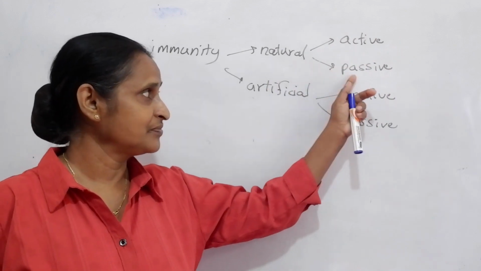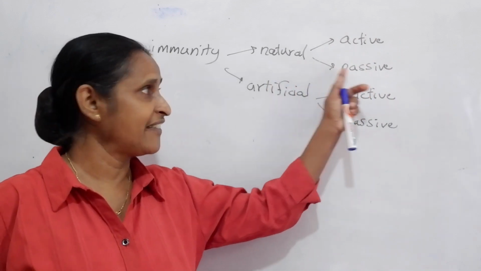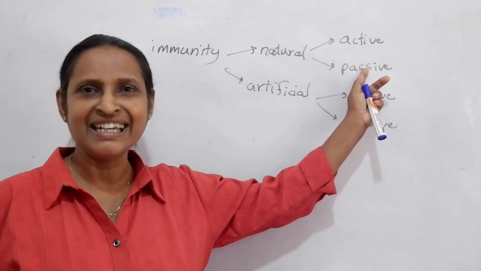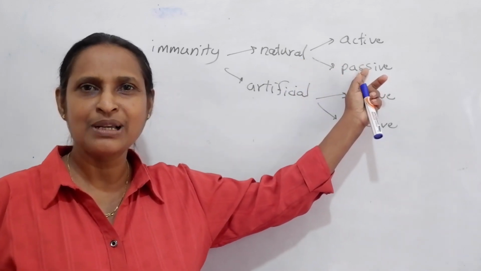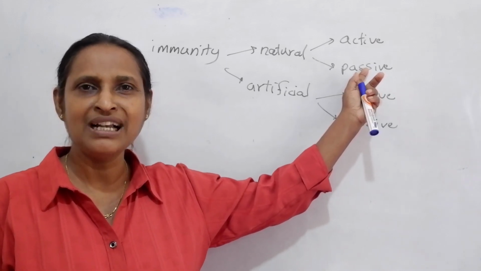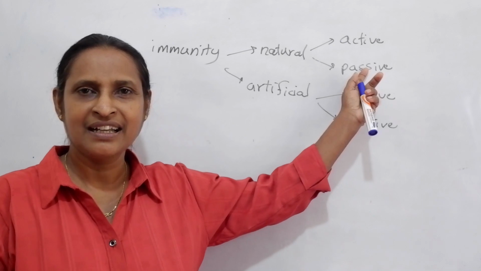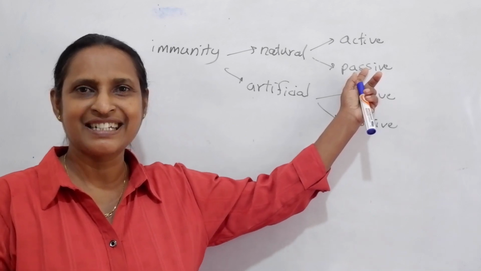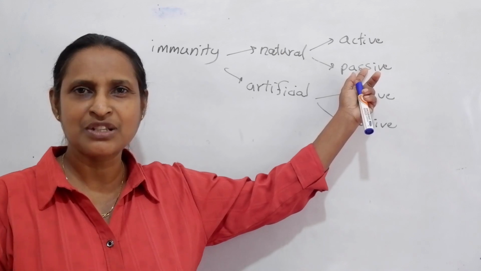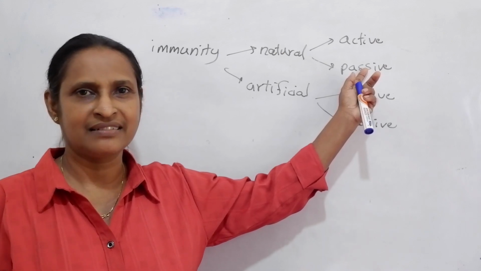Then naturally acquired passive immunity. As the body is unable to produce antibodies, they are provided naturally. As an example, the mother provides antibodies to the fetus in the womb, and then to the infant through breast milk.